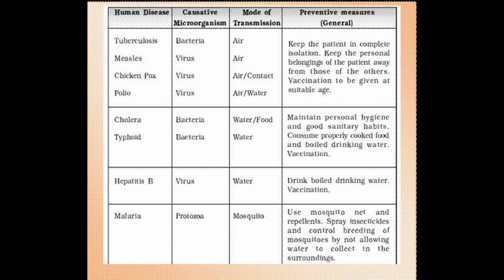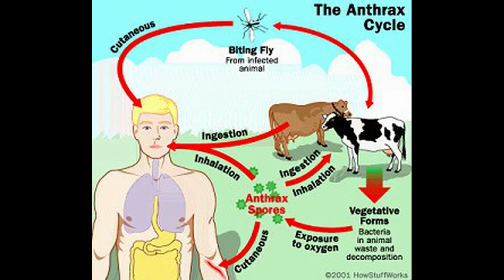Now we will see disease causing microorganisms in animals. You have heard about one disease known as anthrax. A few years before, you have heard, I think. Several microorganisms cause disease not only in humans and plants, but also in other animals. For example, anthrax is a dangerous human and cattle disease caused by a bacterium. Foot and mouth disease of cattle is caused by a virus. So anthrax is a disease caused by a bacterium which can get to human beings.